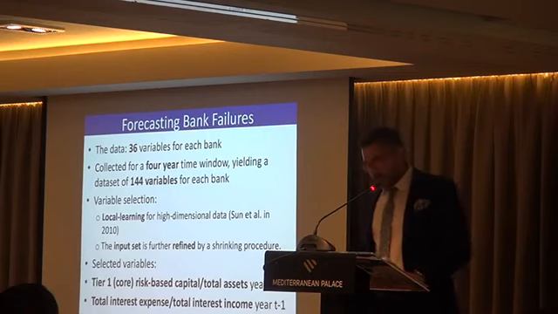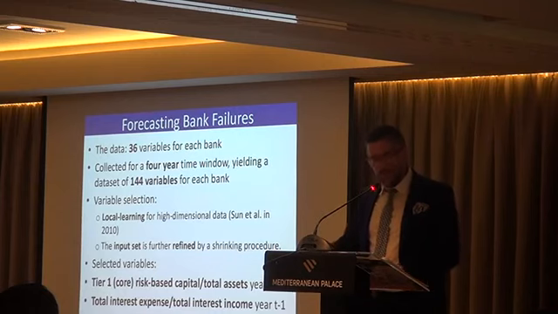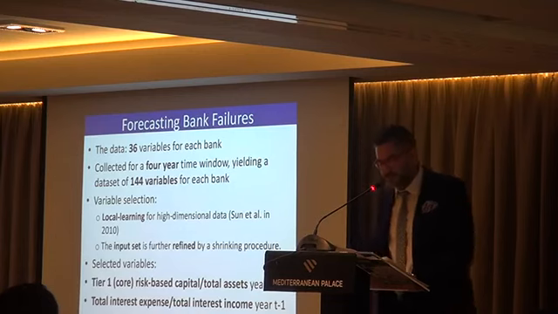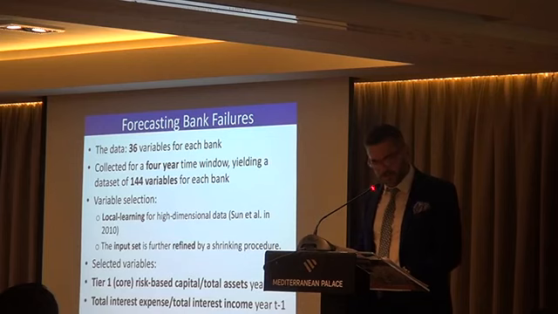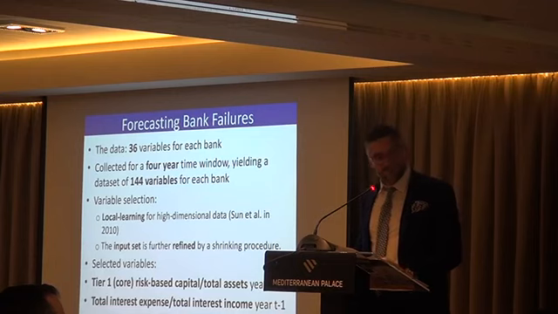In this setting now, we use 36 variables for each bank. These are collected for a 4-year time window, yielding a data set of 144 variables for each bank. To select the most informative ones from this list of available variables, we use local learning, a technique for high-dimensional data, and then the input set is further refined using a shrinking procedure. The final selected variables in our optimum forecasting model are only 2.